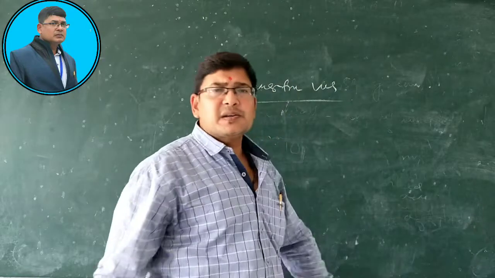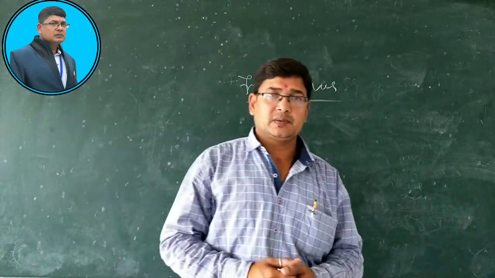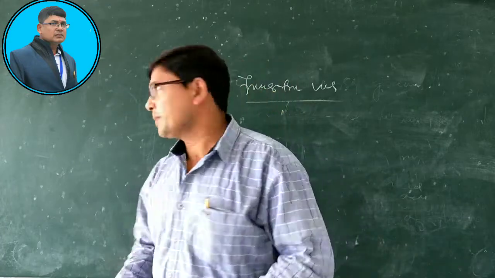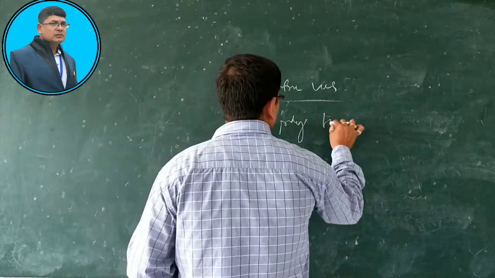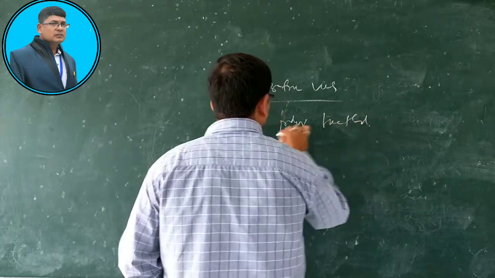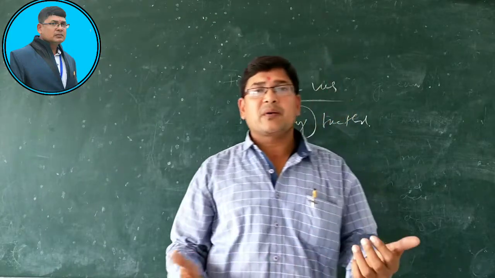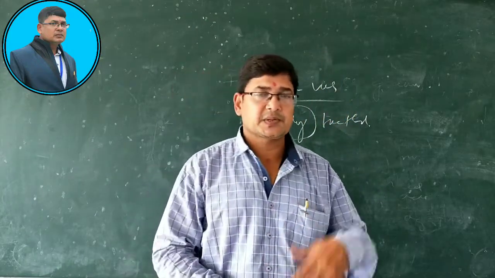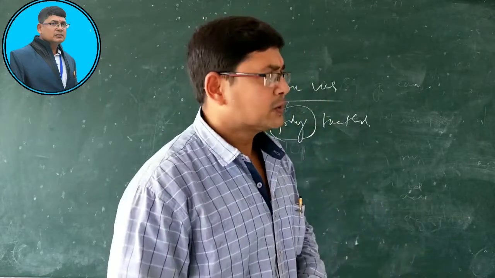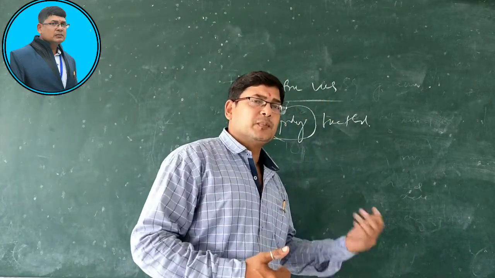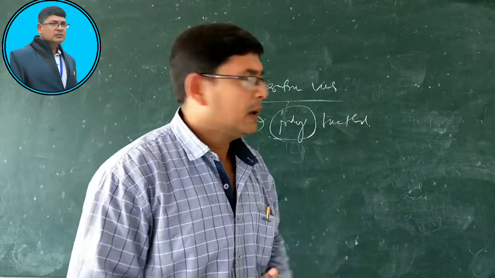Transitive verb. What is a transitive verb? Transitive verbs are those verbs that take an object. I play football. Here, play is your transitive verb. And remember, without a transitive verb, you can't make a voice change, that means from active to passive. So you need a transitive verb to convert a sentence from active to passive.